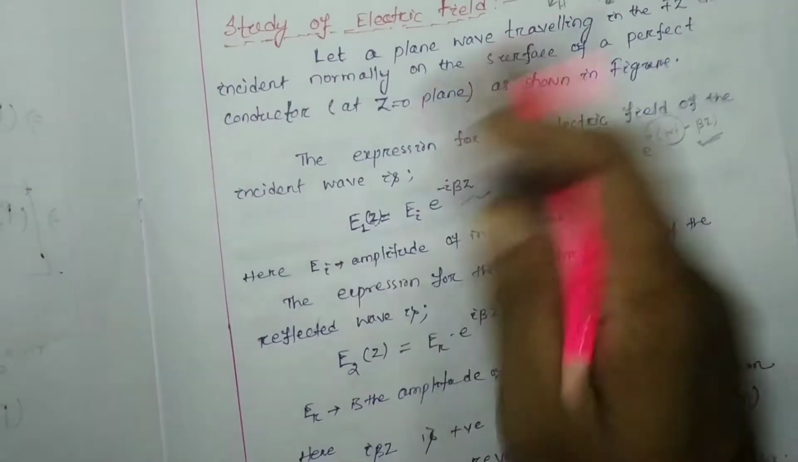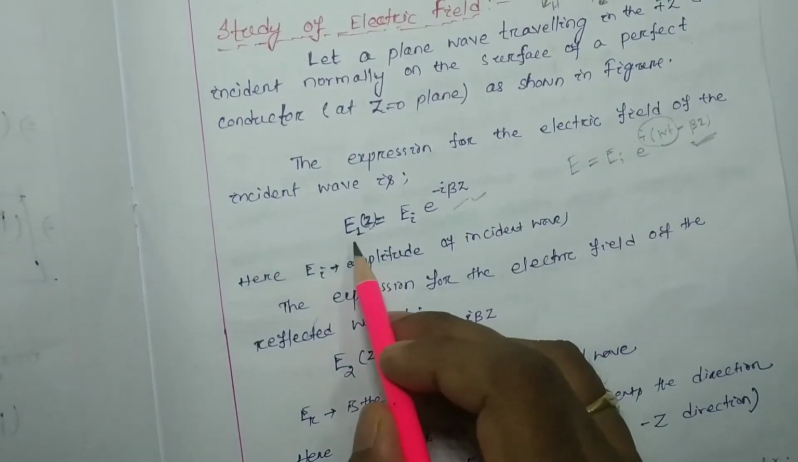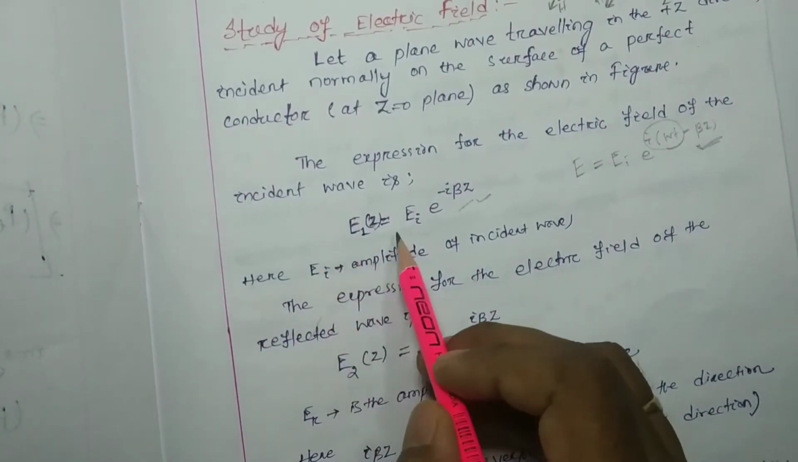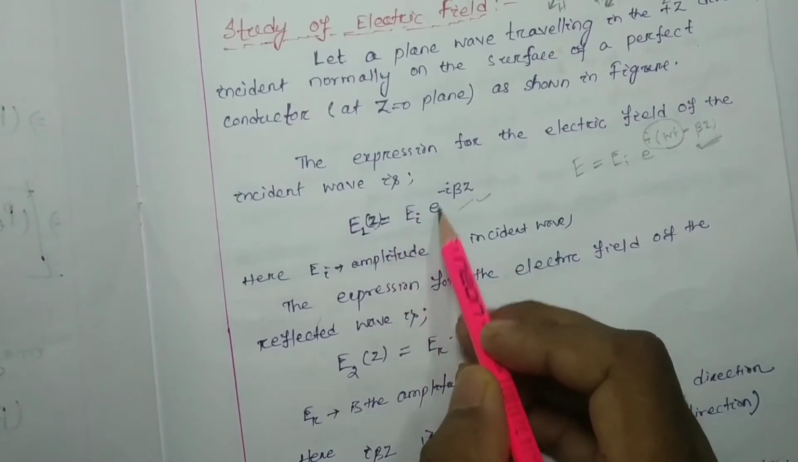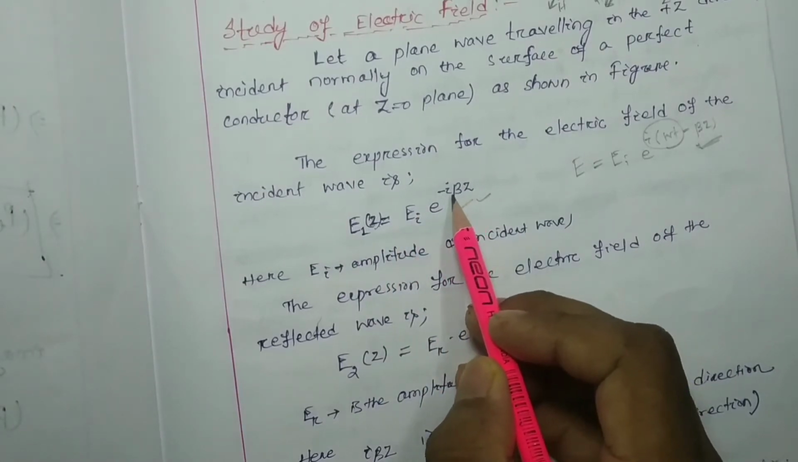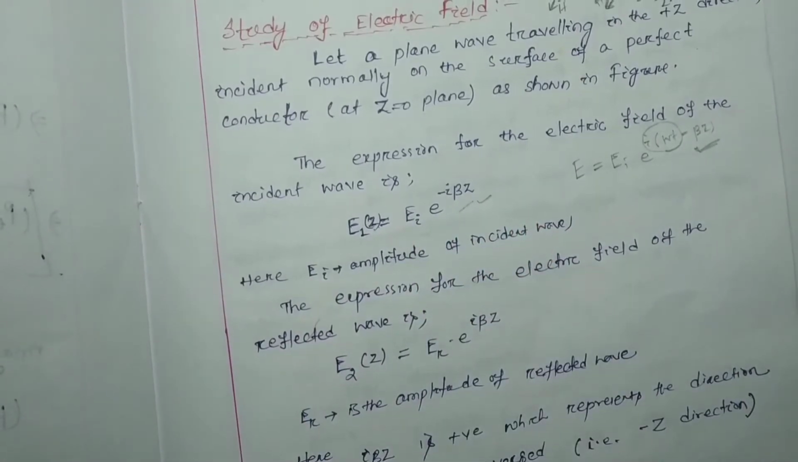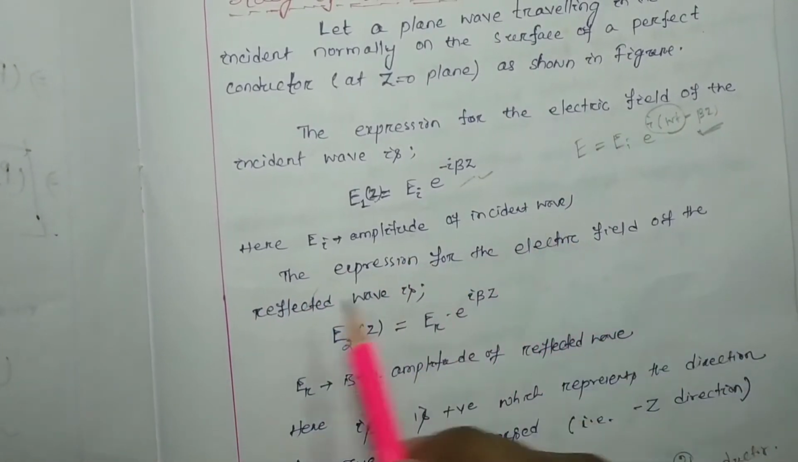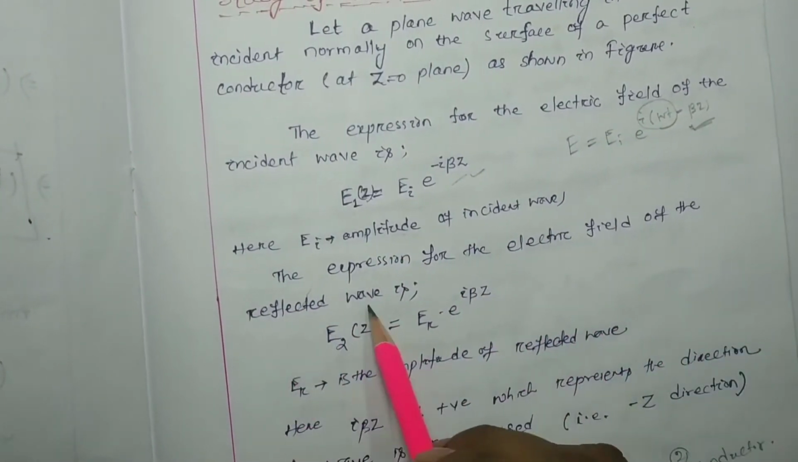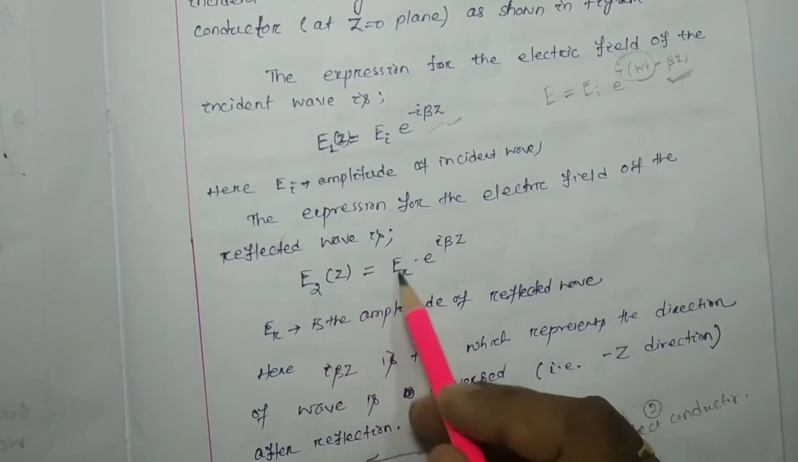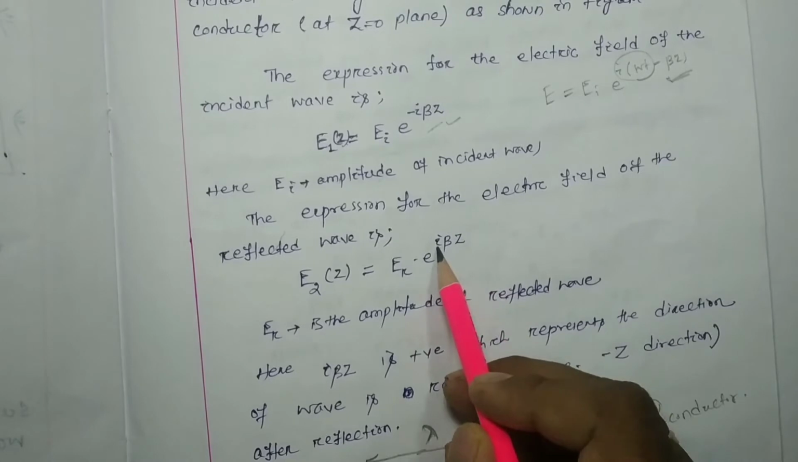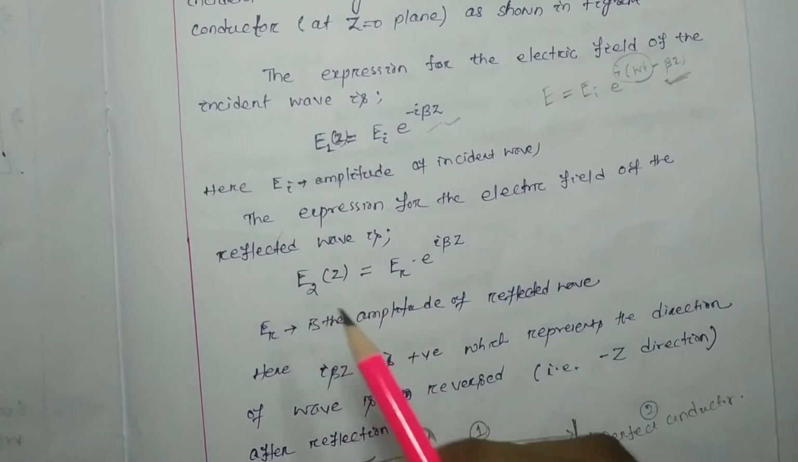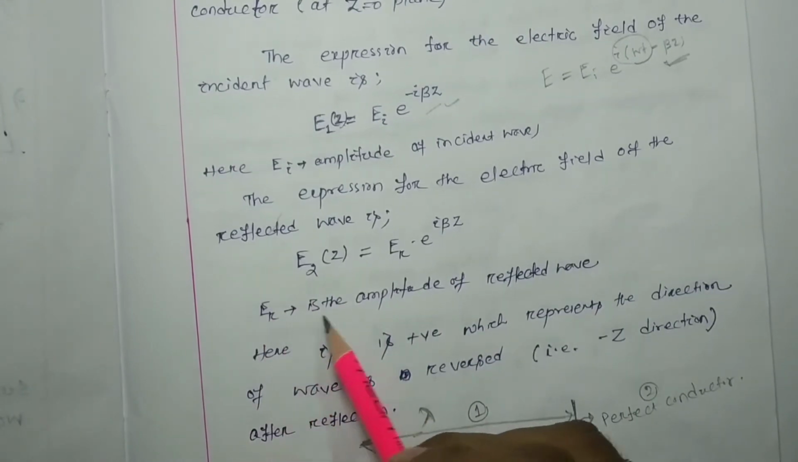So here E1(z), E1 means incident wave, which is the function of position only or coordinate only, is represented by Ei magnitude e to the power minus j beta z. Here minus sign means it is moving along the positive z axis direction. Ei is the amplitude of the incident wave. The expression for the electric field of the reflected wave, that is E2(z), will be Er e to the power j beta z. So plus j beta z represents that it is moving towards negative z axis direction. So here Er is the amplitude of the reflected wave.